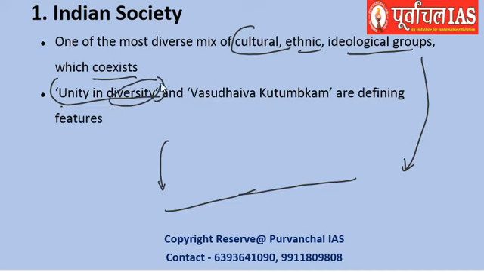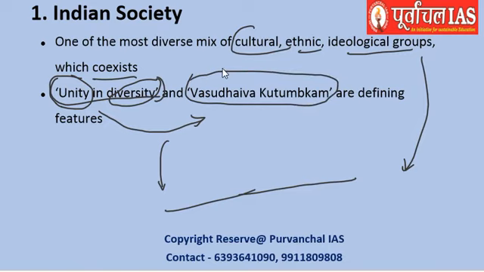Being very diverse, we have remained united, at a national as well as international level, with our feature of considering the world to be a family, which is known as Vasudhaiva Kutumbakam, right? So these are the defining features of an Indian society, right?